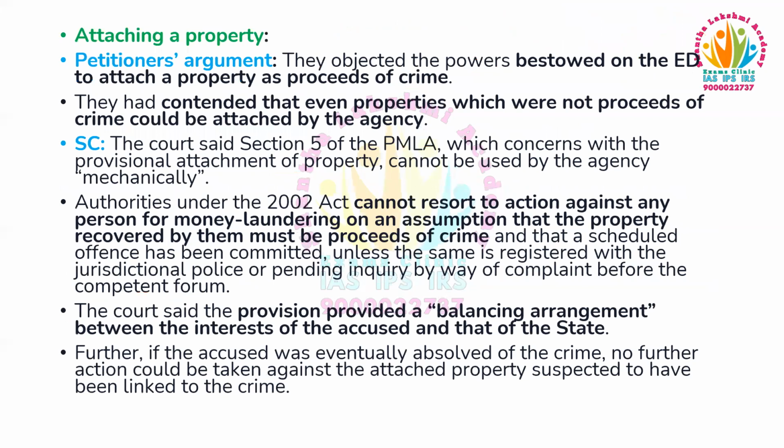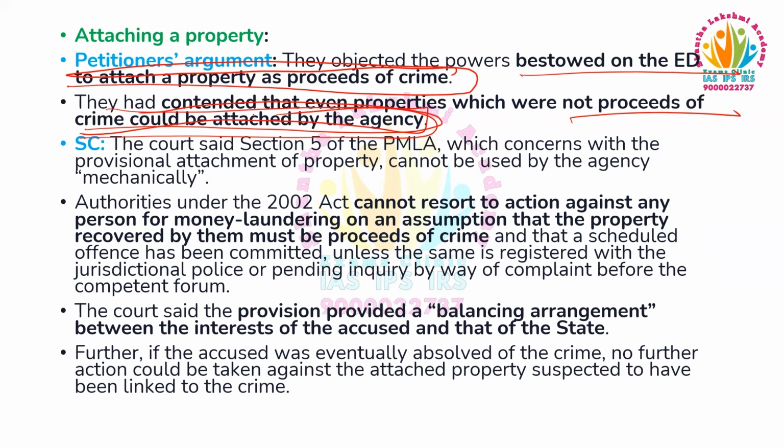And coming to attaching a property, the petitioners objected to the powers bestowed on the ED to attach a property as proceeds of crime. They contended that even properties which were not proceeds of crime could be attached by the agency.